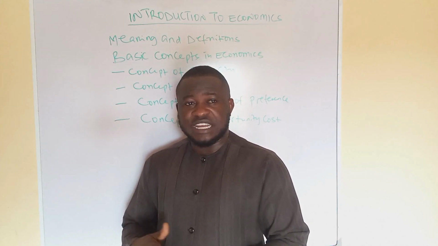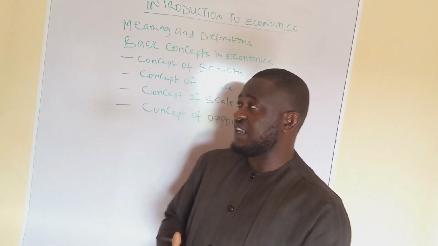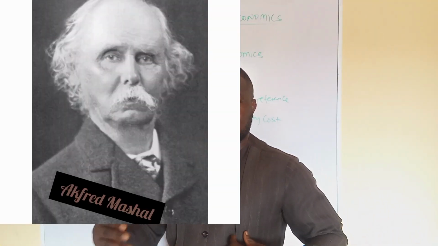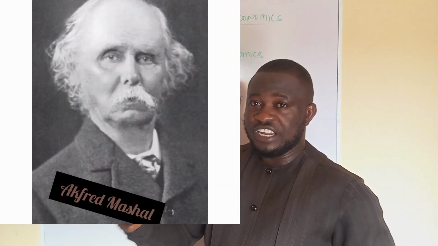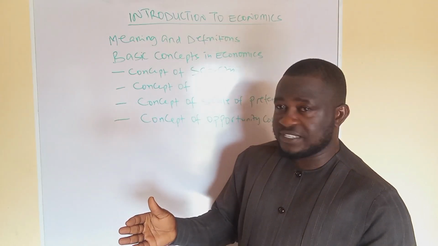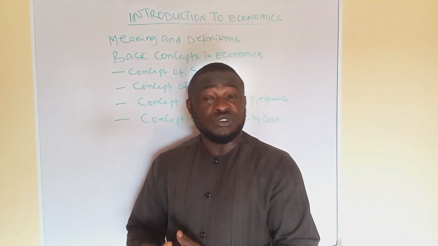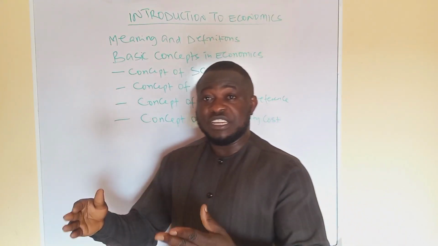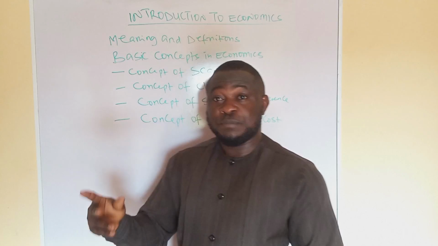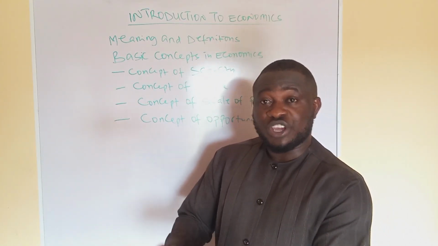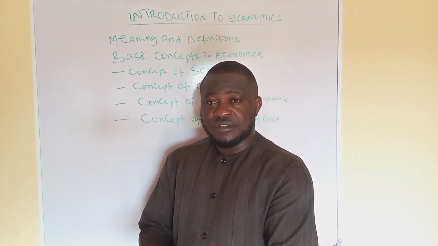Another notable economist that has defined economics in the past is Alfred Marshall. And according to Alfred Marshall, economics is the study of man in the ordinary business of life. What does this definition imply? Alfred Marshall means that economics is concerned with how people make choices and decisions about their everyday activities, especially decisions that are concerned with the allocation of resources, allocation of scarce resources.